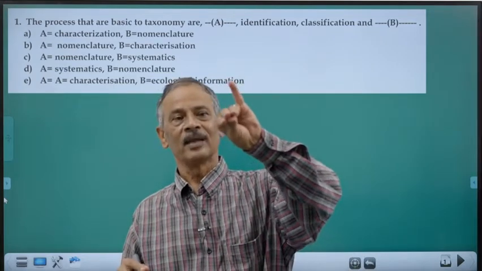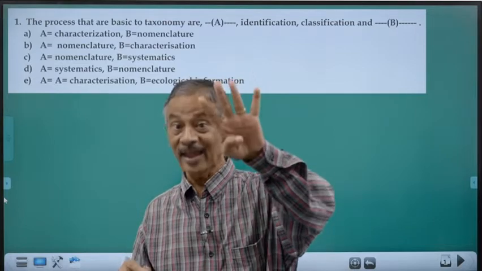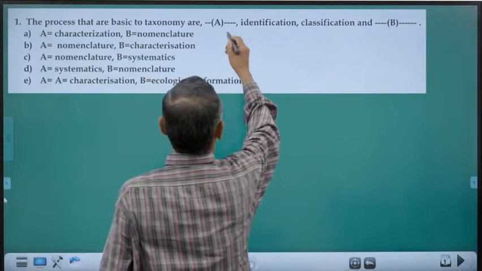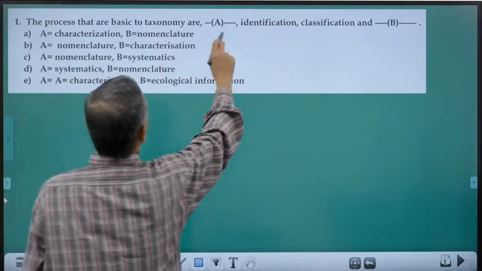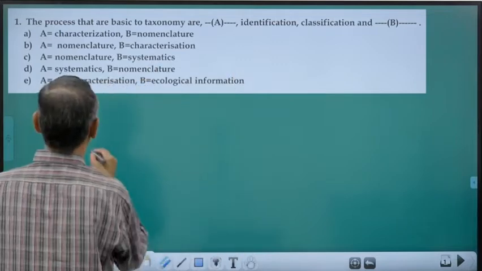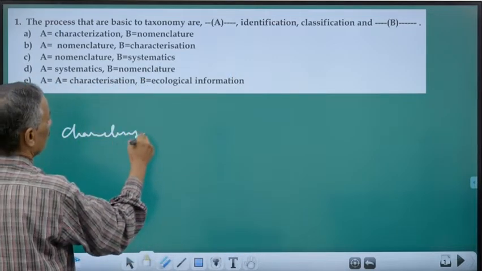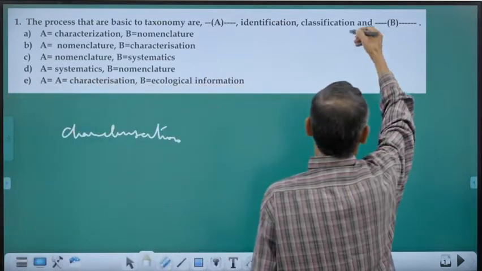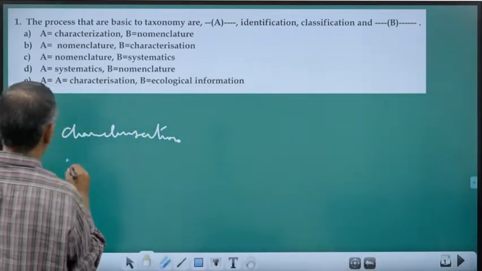Characterization, identification, classification, and finally nomenclature. So first one, it should be characterization. Okay. Second one, identification, correct? Classification, and finally it should be nomenclature.